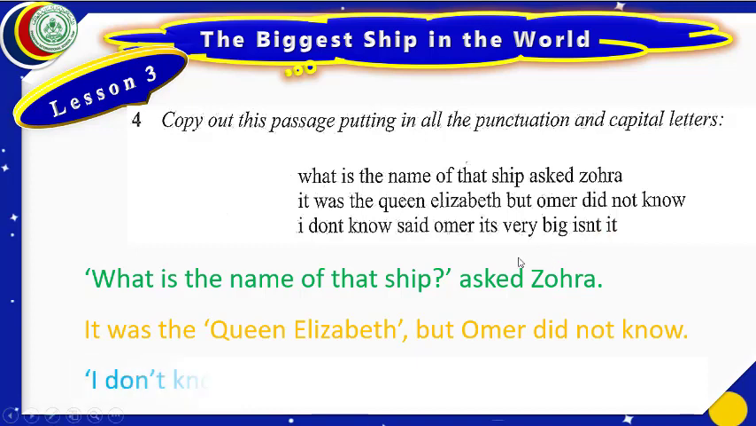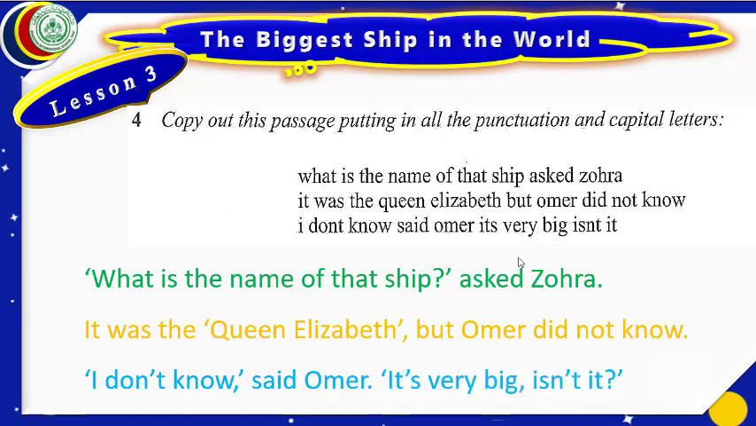Let us look at the solution. Dear students, we can see I don't know after N. This don't, as I told you, is short form of do not. We shall put apostrophe here, comma. Umar, O will be capital, full stop. It's, after T there will be apostrophe, very big comma, isn't it? A question mark will be there and inverted comma will be closed.